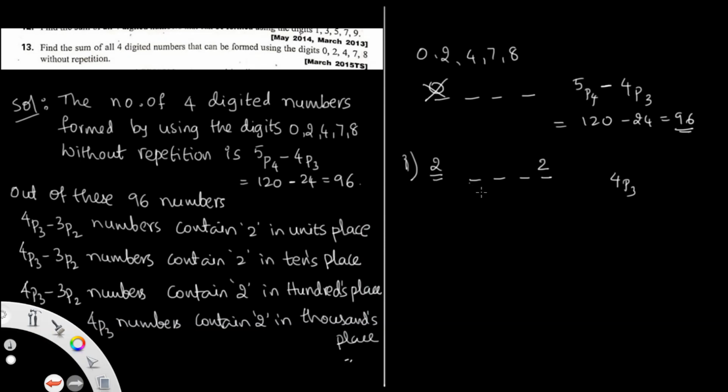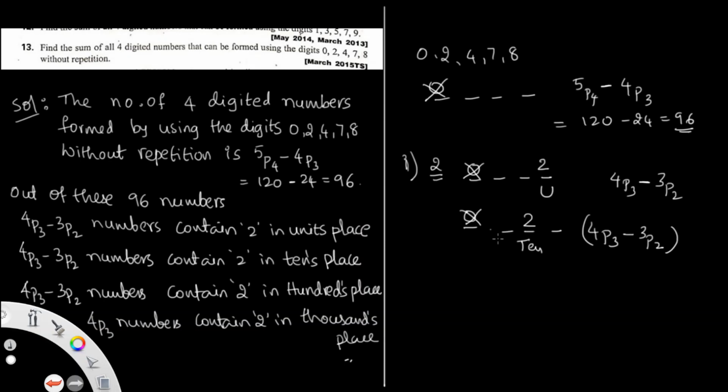But in this, 0 is included. Suppose 0 should not be in the thousands place, then I am subtracting how many numbers? If it is 2 and 0, then you get 3 digits and 2 leftover boxes. So you get 4P3 minus 3P2 numbers containing 2 in the units place. Similarly, suppose I keep 2 in the tens place. How many numbers can you get? 4P3, but 0 is not allowed in front. So you get 4P3 minus 3P2 numbers for the tens place also.